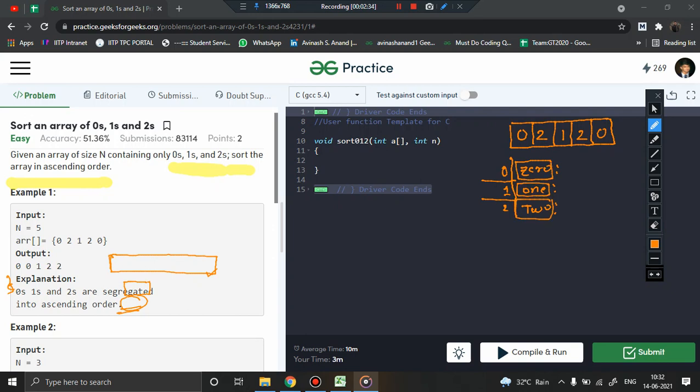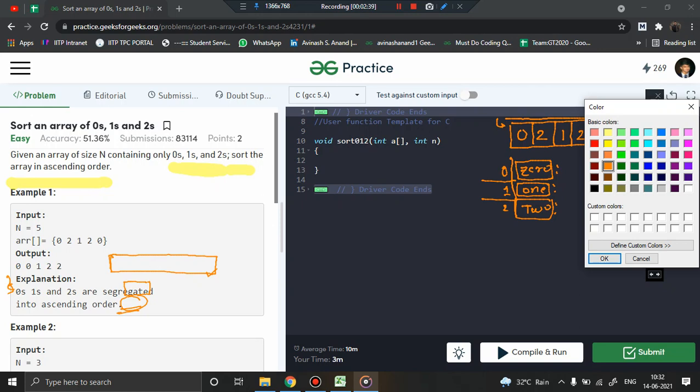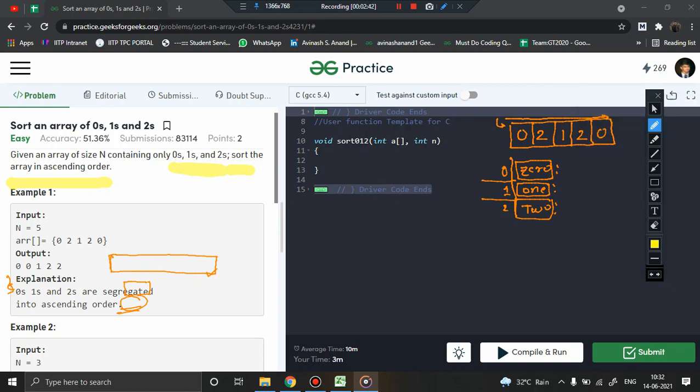I will iterate from the beginning till the end of the array, and during my iteration I'll see whether the element is 0, 1, or 2, and accordingly increment the count. Suppose initially i is here, I found 0, so I increment the count of 0 by 1. I came here, 2, so I increment the count of 2 by 1. Then 1, so I increment the count of 1 by 1. Again 2, so I increment the count of 2 by 1. Then 0, so I increment the count of 0 by 1. Finally, we got 2 zeros, 1 one, and 2 twos.